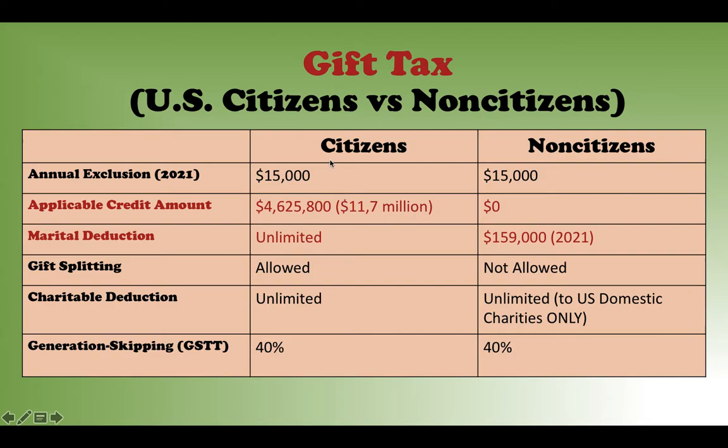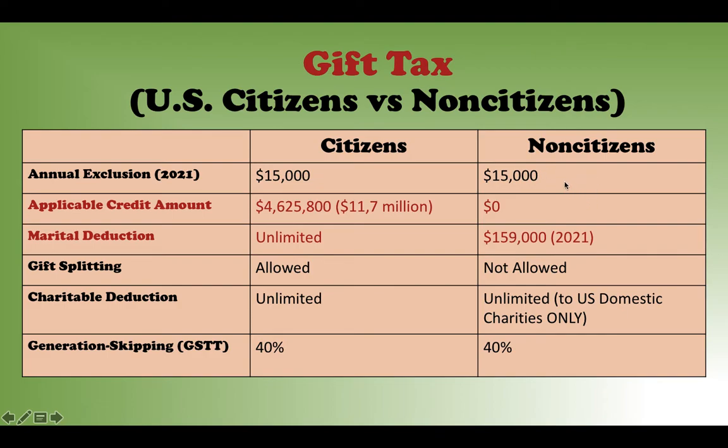A U.S. citizen is not paying gift tax until you give away more than 11.7 million, right? But for a non-U.S. citizen, if you give away more than $15,000 for that year, you are already subject to gift tax.